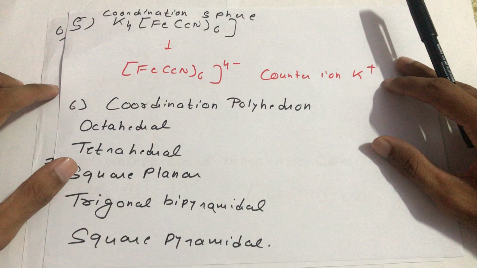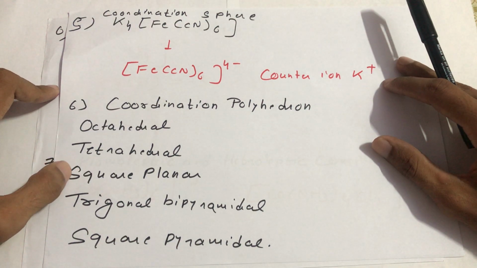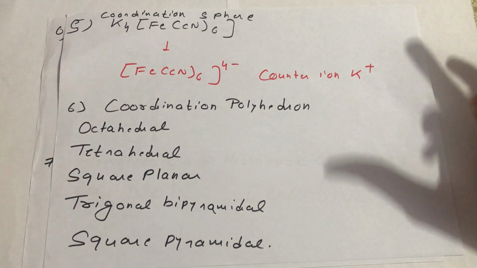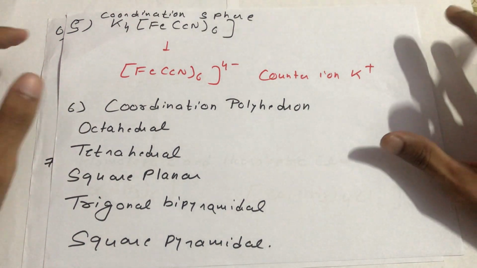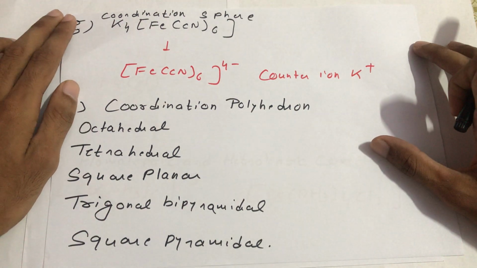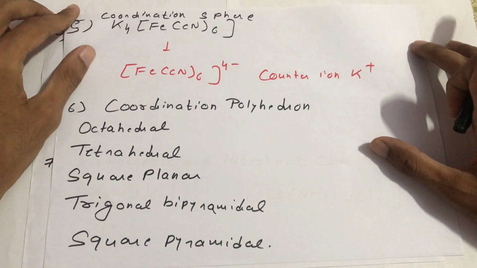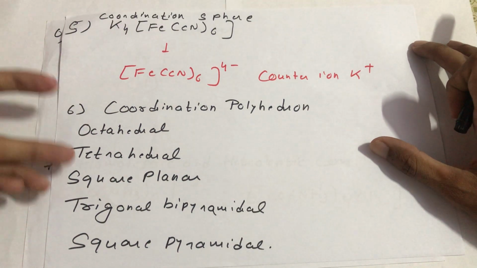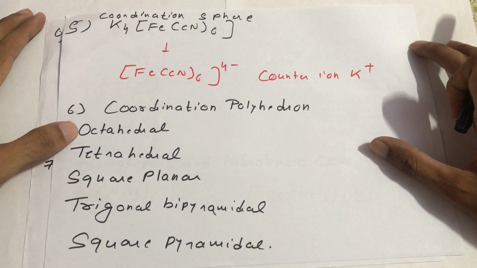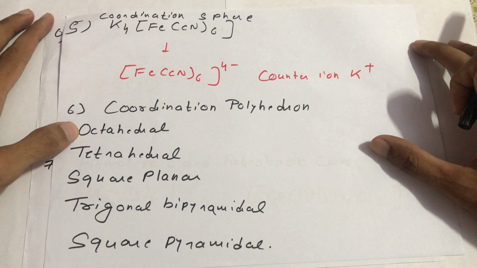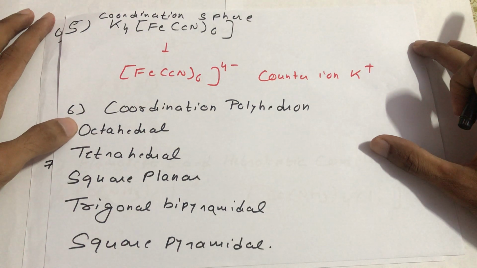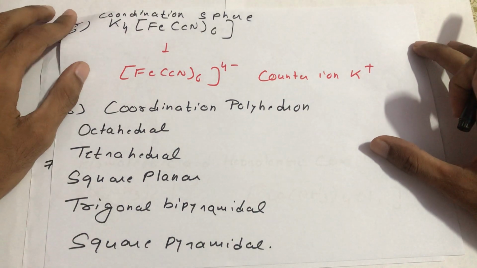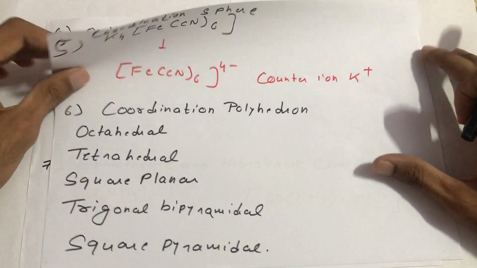And similarly, what is coordination polyhedron? We know that the different structures of complexes are octahedral, tetrahedral, square planar, trigonal bipyramidal, or square pyramidal. Depending on the geometry of a compound, there are a number of ligands attached to the center metal ion. So we can predict the coordination polyhedron of that specific compound, giving it the specific name. And here we have 6 donor atoms attached to the center metal ion. Similarly 4 and 4. So these are all the examples we can see in the coordination polyhedron.